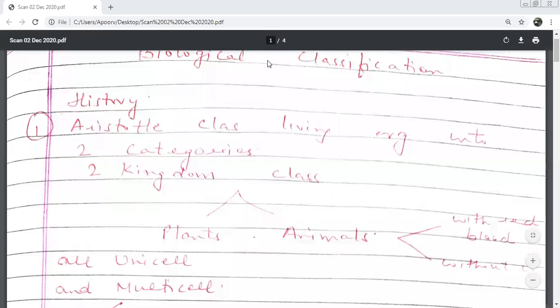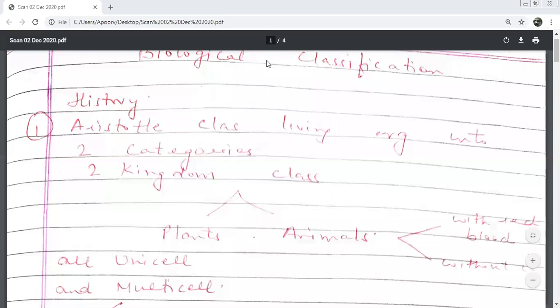We are starting with a new chapter today, biological classification. What chapter number is this? Second. Very good. Chapters 1 and 2 we have already done. What was the name of the first chapter? Living world. So first we have done, third we have done.